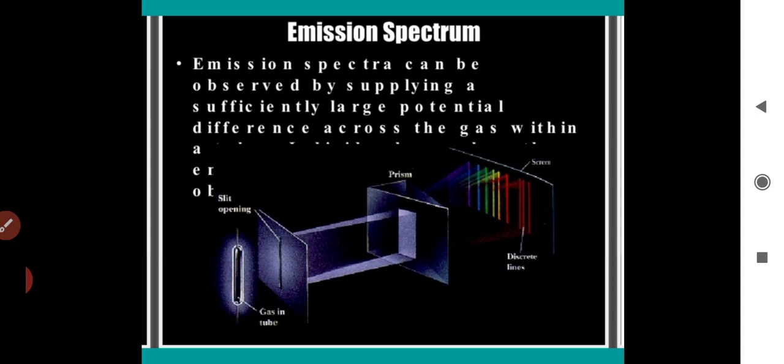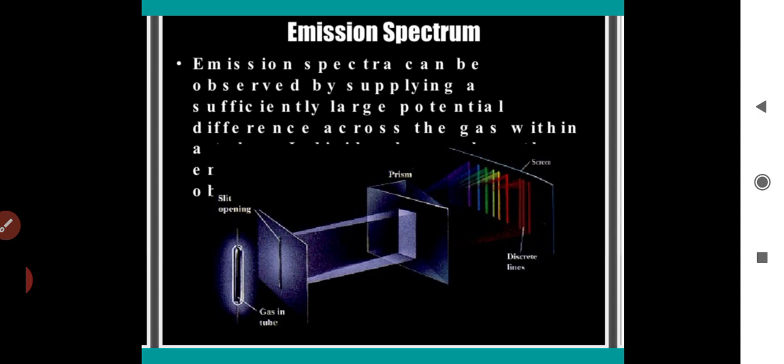I'll repeat one more time how we can explain the line emission spectrum. When an atomic gas or any vapor is excited at a low pressure and an electric current is passed through it, it will emit some radiation. That radiation has a spectrum which contains specific wavelengths, and that spectrum is said to be the line emission spectrum.